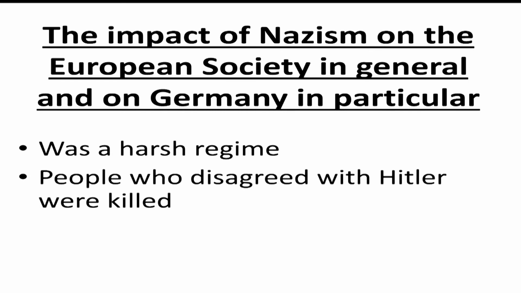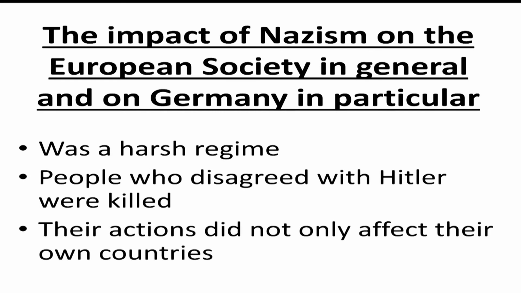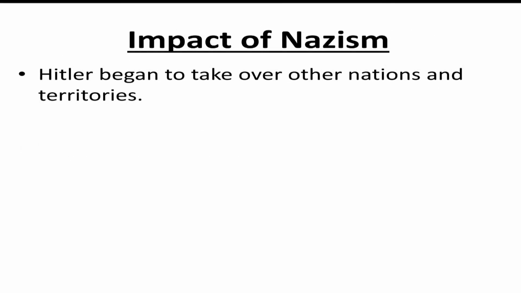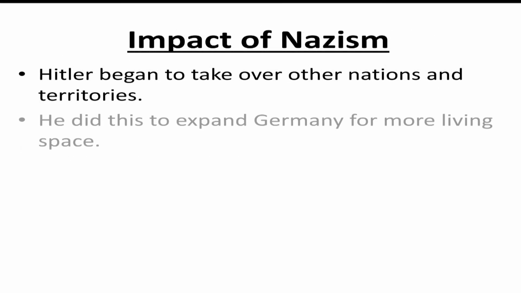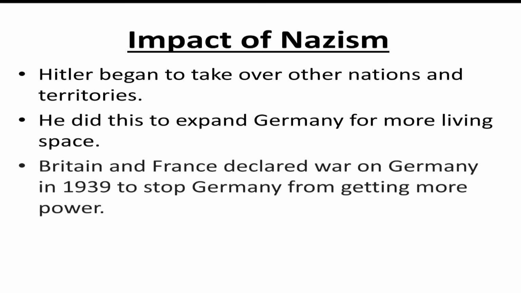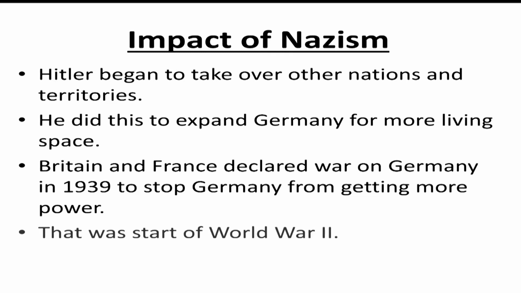The impact of Nazism on the European society in general, and on Germany in particular, was a harsh regime. People who disagreed with Hitler were killed. Their actions did not only affect their own countries. Hitler began to take over other nations and territories. He did this to expand Germany for more living space. Britain and France declared war on Germany in 1939 to stop Germany from getting more power. That was the start of World War II.